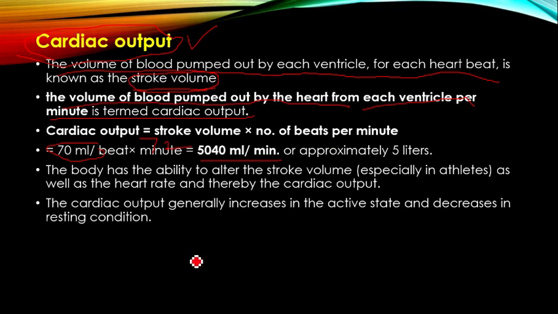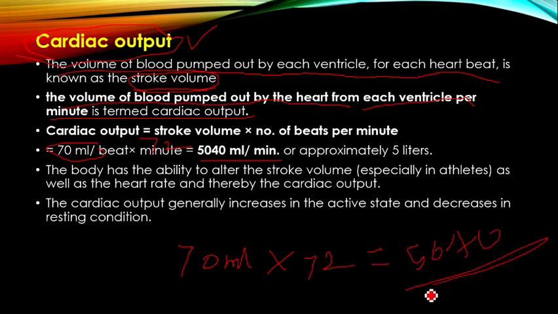How can we get cardiac output? Stroke volume, that is 70 ml, multiplied by the number of beats per minute. The amount of blood which can be sent by each ventricle per 1 minute is called the cardiac output, that is 5040 ml, approximately 5 liters. That is about the cardiac output.